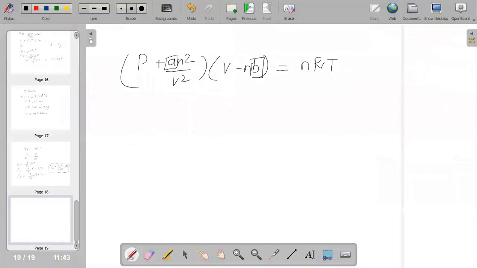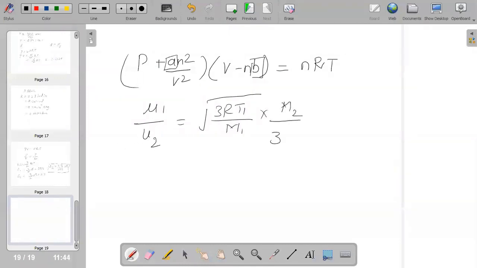We can substitute and get the square root of 3RT1 by M1 into the reciprocal, since it is a ratio, so it becomes M2 by 3RT2. So it is T1 M2 by T2 M1.